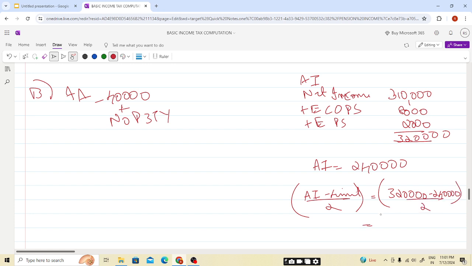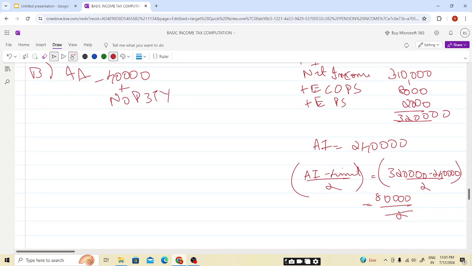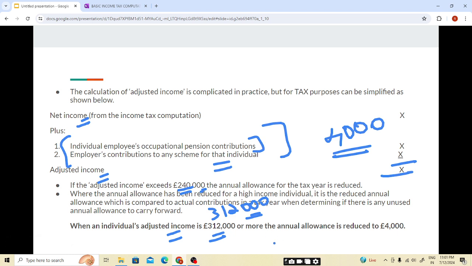So this will be 320 minus 240, which is 80,000, divided by 2, it will be 40,000. So our annual allowance will get fully reduced, students. No annual allowance? No. There is a minimum annual allowance, that is 4,000. The annual allowance can't reduce to zero.